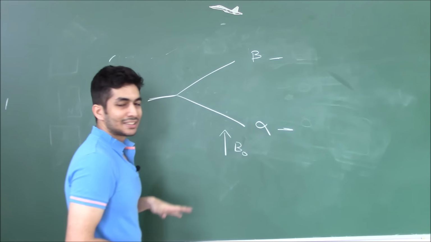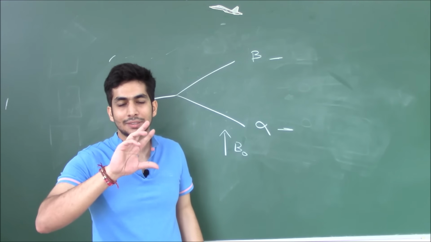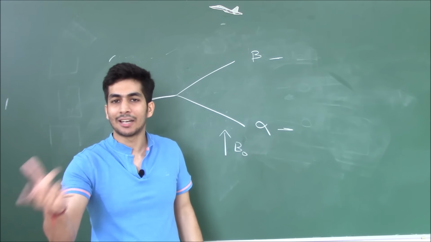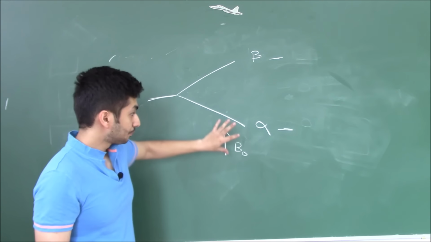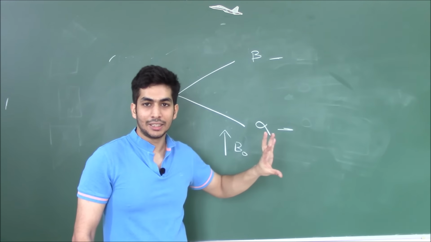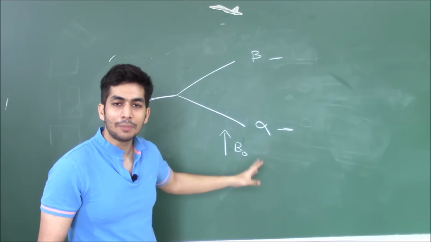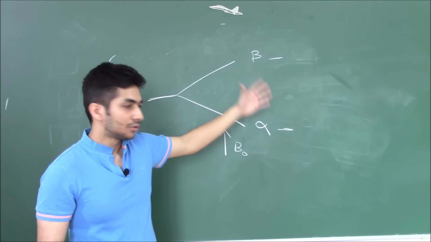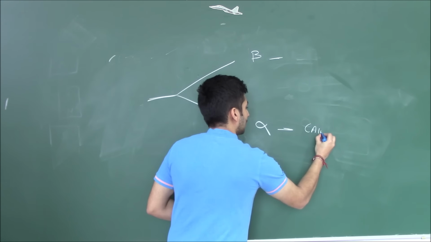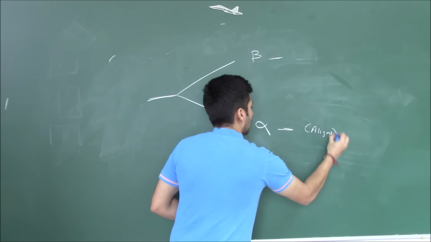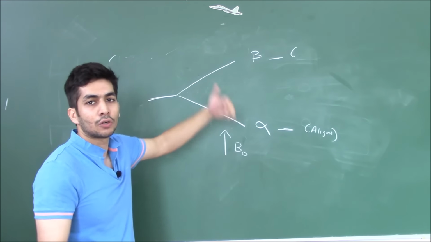So why does this happen? It's very simple. If you have seen a compass, the compass aligns itself to the magnetic field of the earth. Similarly, when an external magnetic field is applied, your nucleus is also acting as a magnet, and it aligns itself either with the magnetic field or against the magnetic field. So let's say this is with the magnetic field, it aligns with the magnetic field. I'll write down over here, aligns, and this one over here is not aligned. Let's say it's not aligned, that's why it's of higher energy.